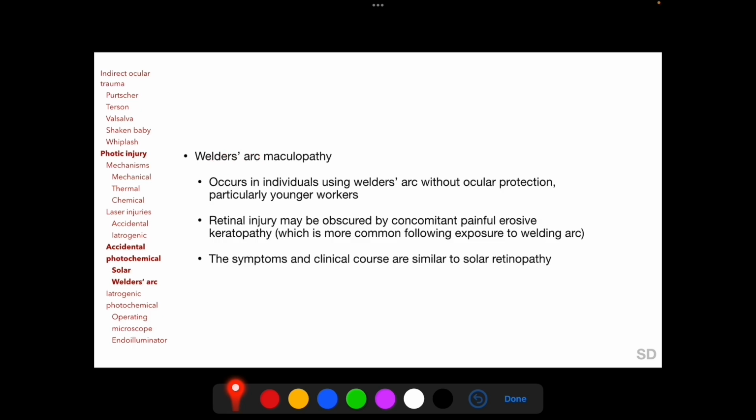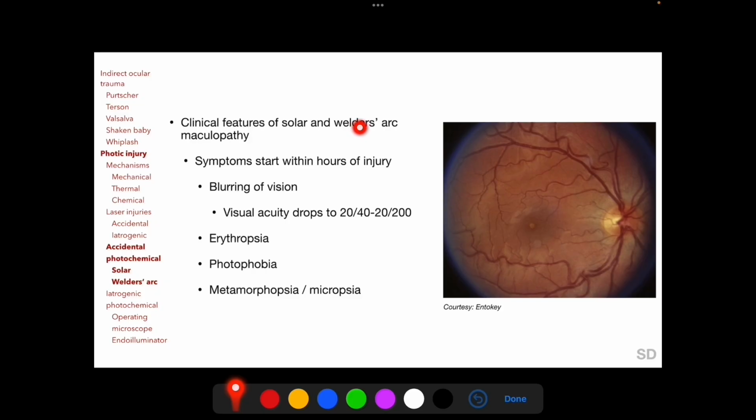Welder's arc maculopathy occurs in individuals using a welder's arc without ocular protection, particularly younger workers. The retinal injury following exposure to a welder's arc may be obscured by concomitant painful erosive keratopathy. The symptoms and clinical course of welder's arc maculopathy are similar to those of solar retinopathy. Patients having solar or welder's arc maculopathy complain of visual symptoms such as blurring of vision, erythropsia, photophobia, metamorphopsia, and/or micropsia after several hours following exposure, unlike photomechanical and photothermal injury where blurring of vision occurs immediately following exposure.